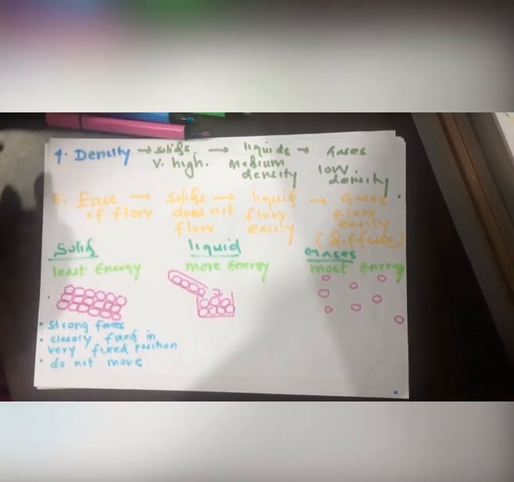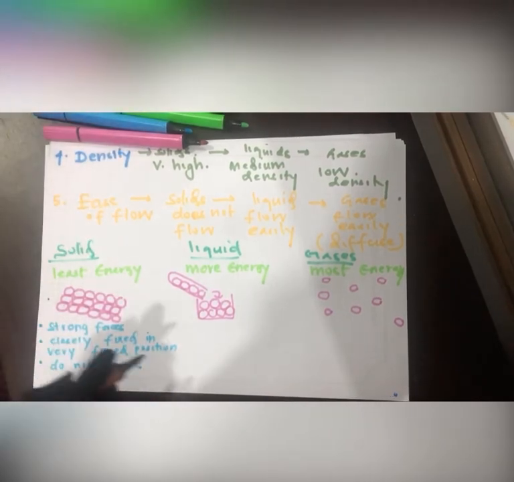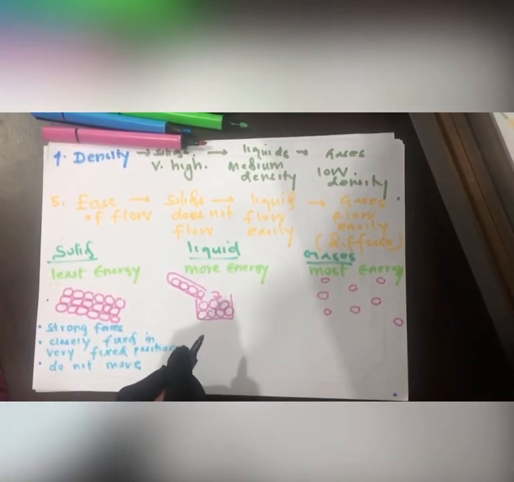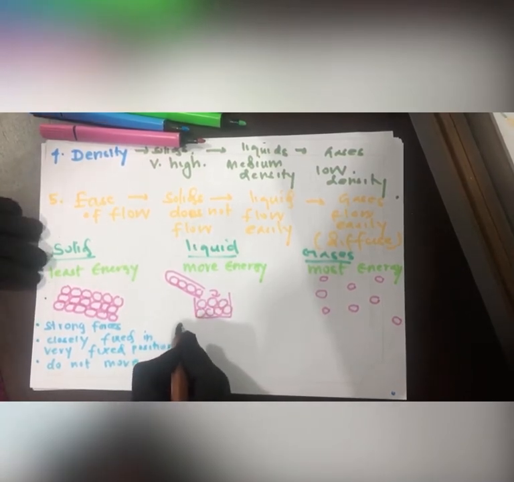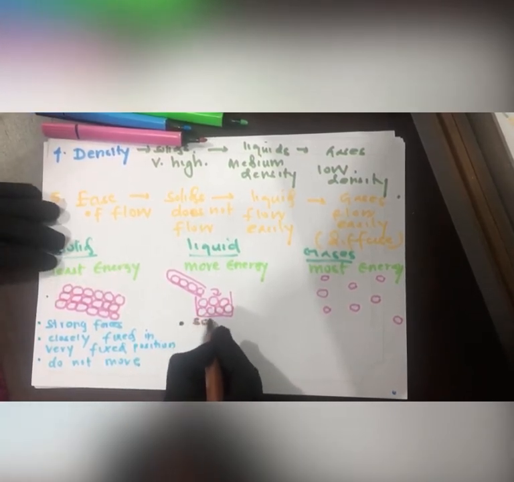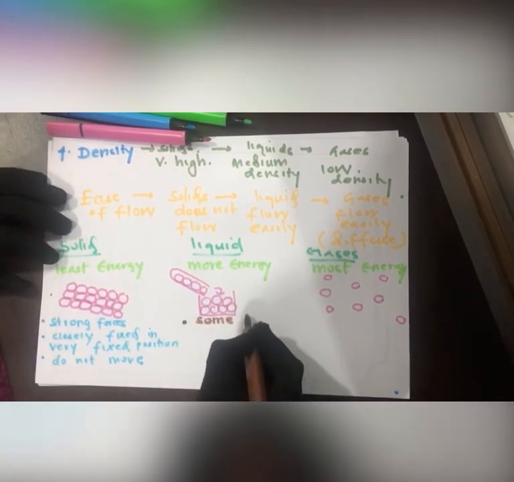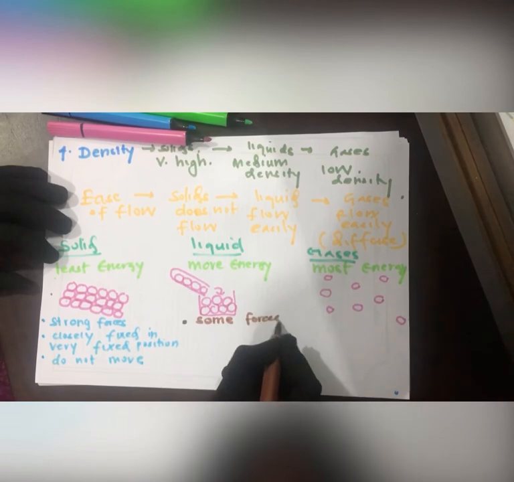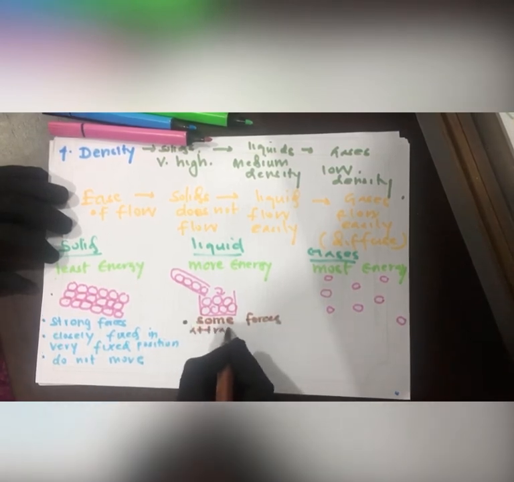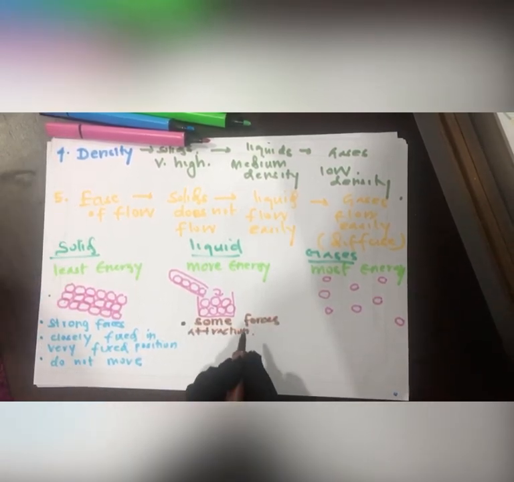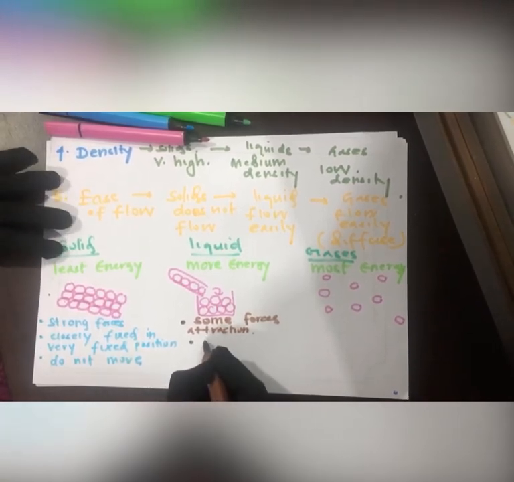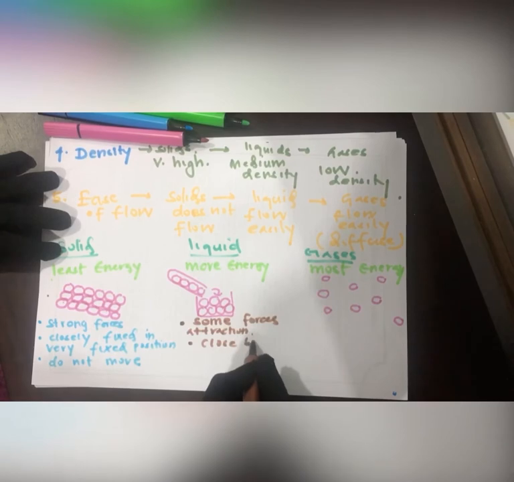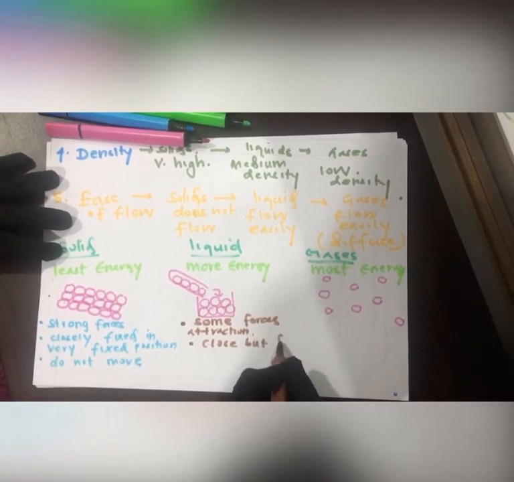And the next thing is about the liquid arrangement. Here there are some forces of attraction between particles, not much stronger forces. The particles are close but free to move.